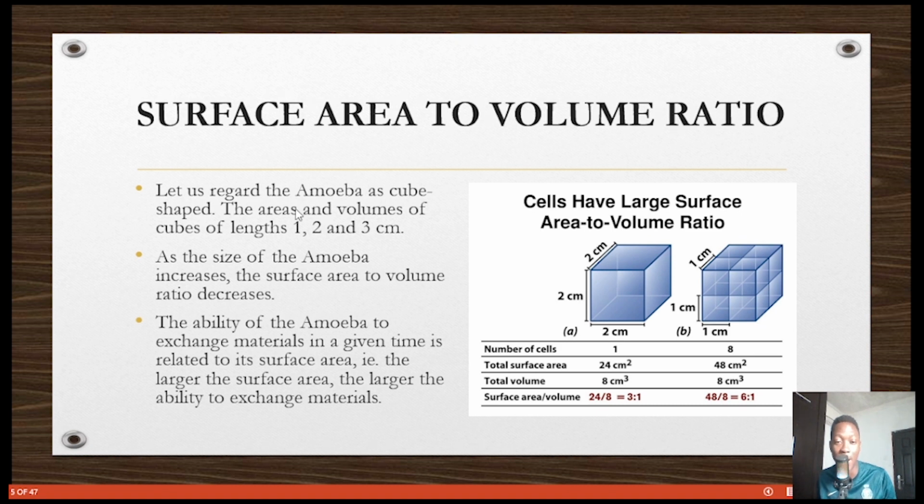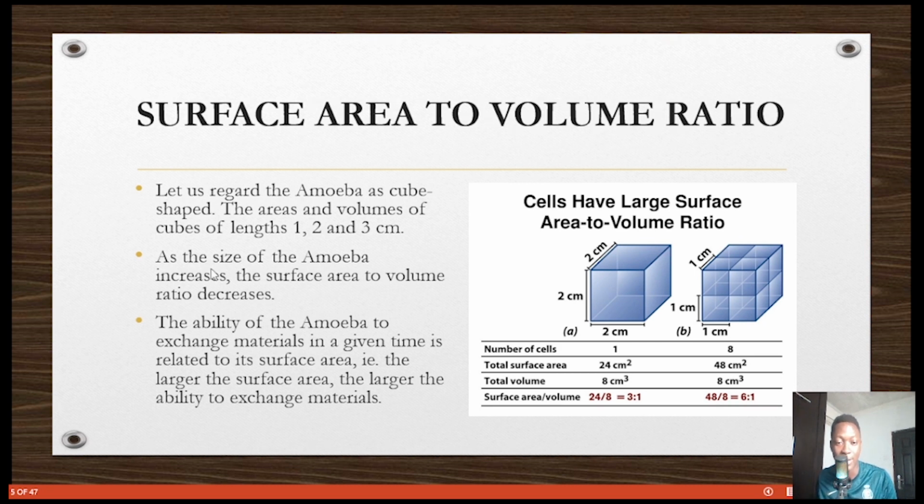So for example, an amoeba is just a unicellular organism. It has just one cell, and the surface area to volume ratio is very high. Okay, I don't want to bore you with a lot, but just know that the surface area to volume ratio is very high in an amoeba, and so that's why diffusion is very, very easy, right? But in multicellular organisms like humans, that are complex and have many cells, diffusion is not as easy. So the point is that the more the volume increases, the more difficult it is to go through diffusion.